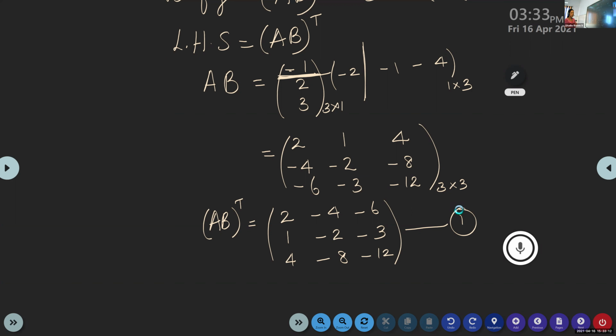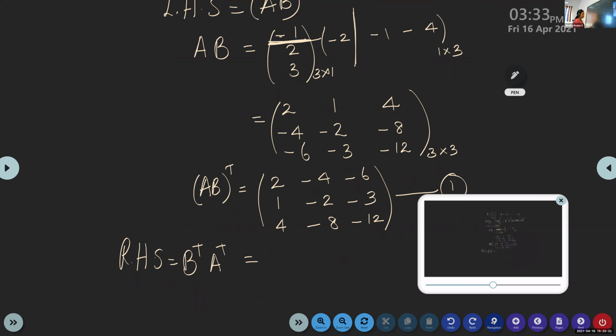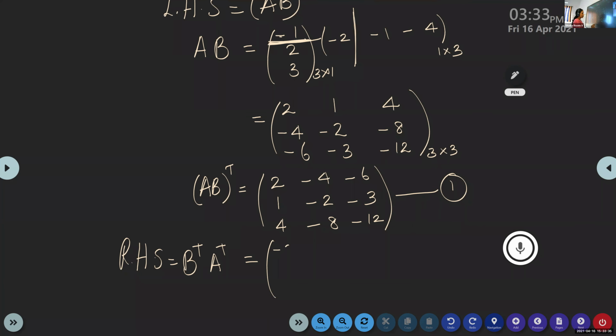Now find the other side. We have to find B transpose into A transpose, the RHS. Evaluate the other side. B transpose into A transpose. So what is B transpose? If we take the transpose of B, we will get minus 2, minus 1, minus 4.